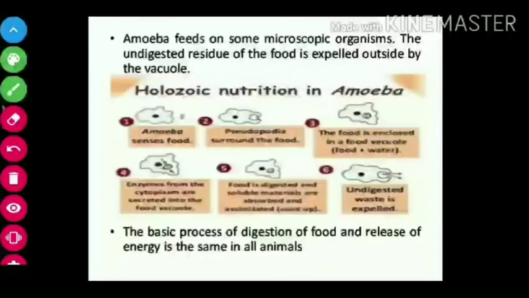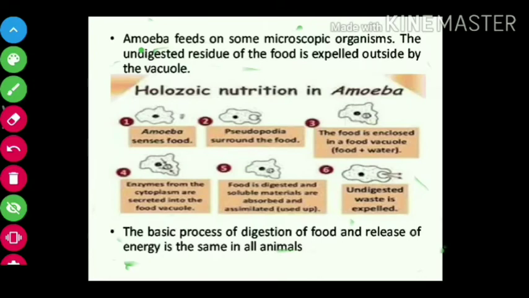Next we will see how amoeba feeds. Amoeba feeds on microscopic organisms. Already amoeba is a microscopic animal, so it feeds on microscopic organisms. The undigested residue of food is expelled outside by the vacuole. So you see here the nutrition of amoeba is given.